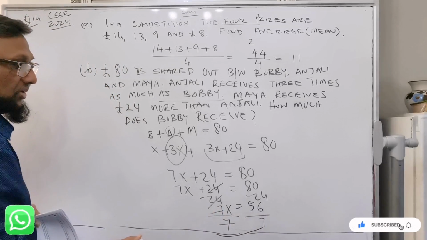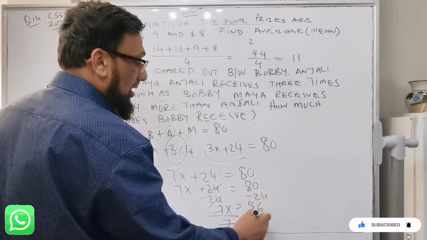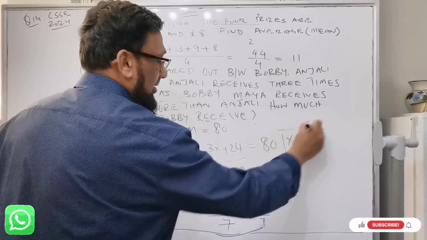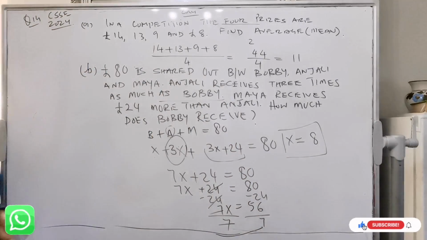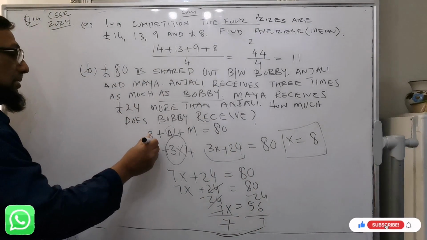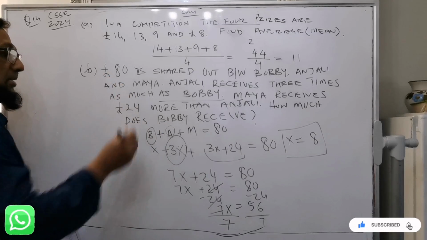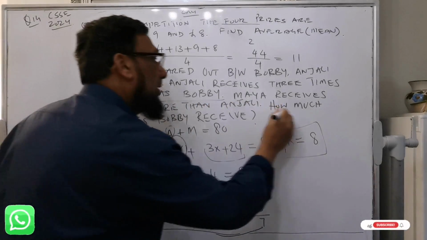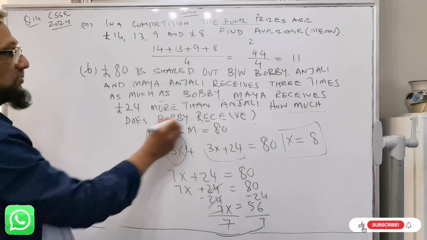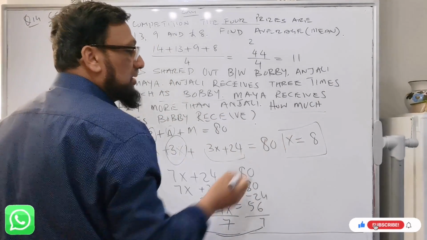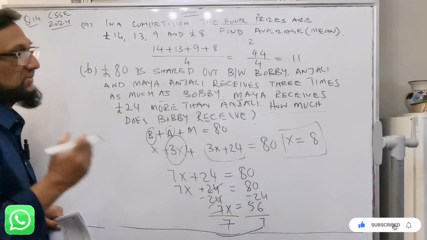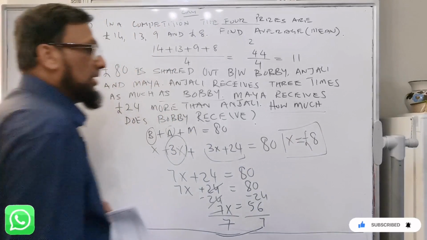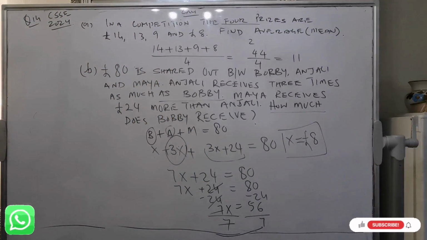The answer is x equal to 8, since 7 times 8 is 56. Who is x? x is Bobby, and the question was how much does Bobby receive? So Bobby received £8. This is the answer for part B.